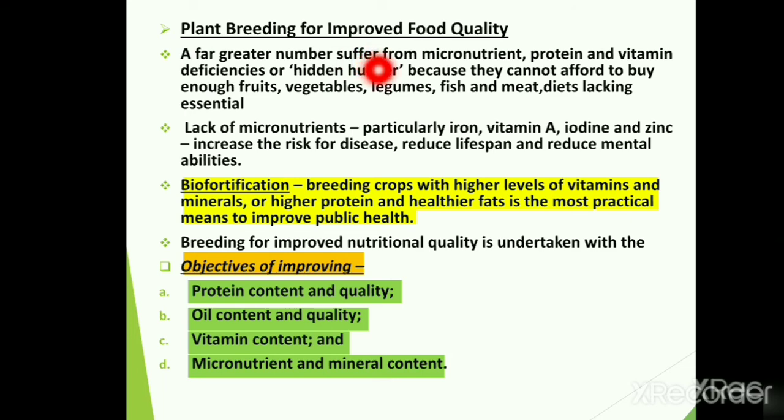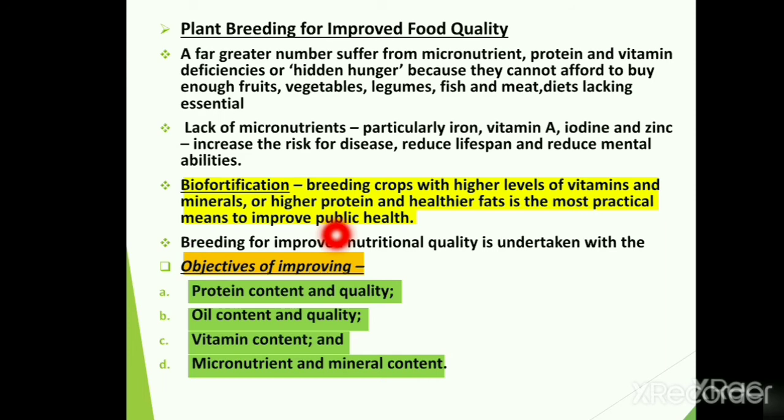A large population suffers from micronutrient, protein, and vitamin deficiency. It is also a form of hidden hunger because they cannot afford to buy enough fruits, vegetables, legumes, fish, meat, and other diet lacking essentials. Lack of micronutrients, particularly iron, vitamin A, iodine, and zinc, increase the risk for disease, reduce lifespan, and reduce mental abilities. To avoid such deficiency, techniques like biofortification, which involves breeding crops with higher levels of vitamins and minerals or higher protein and healthier fats, is the most practical means to improve public health.